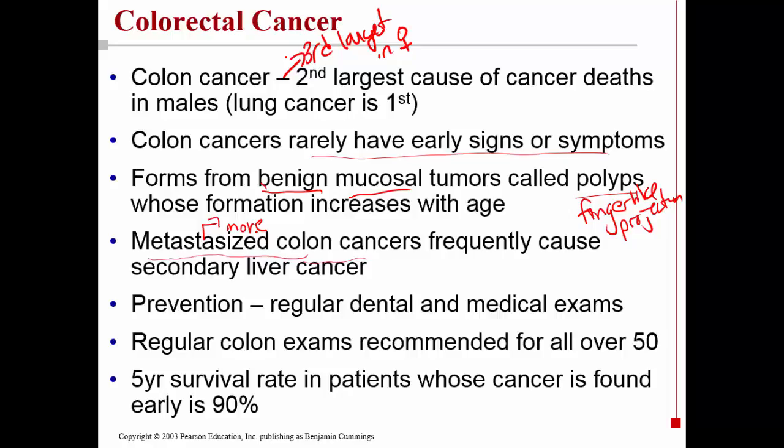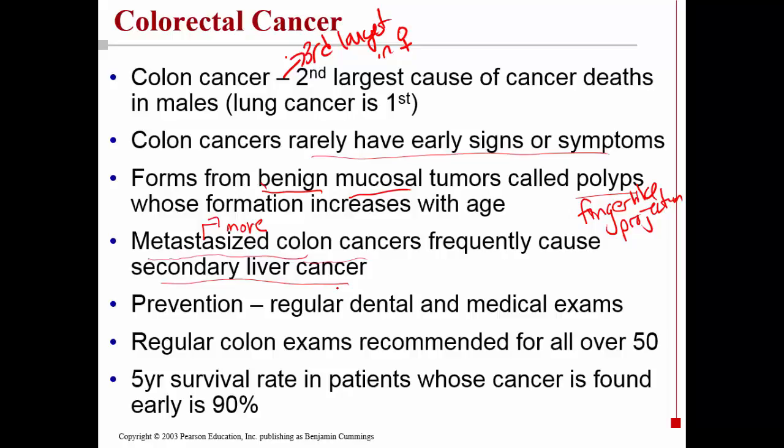Well, if you think about the colon, you might think, well, we could do without our colon. It doesn't do a whole lot. Why does this kill people? One of the reasons is that one of the major places it metastasizes to is the liver. And the liver is really something you can't do without.